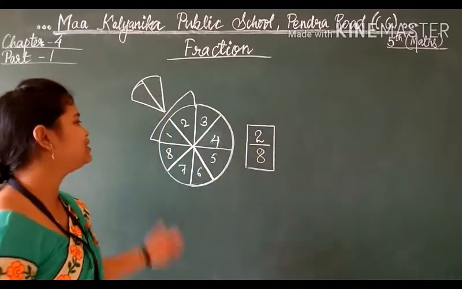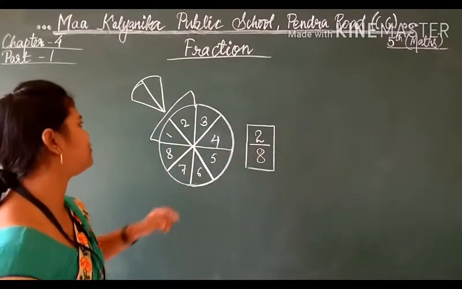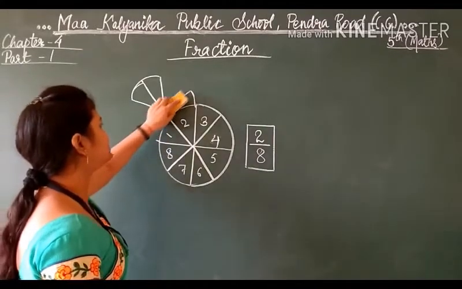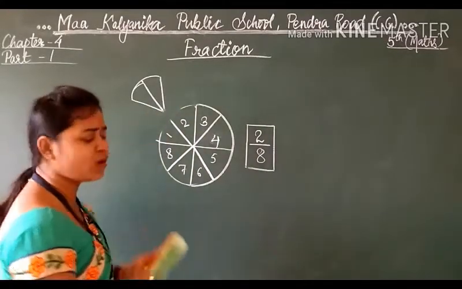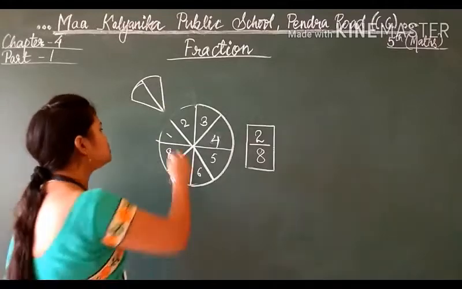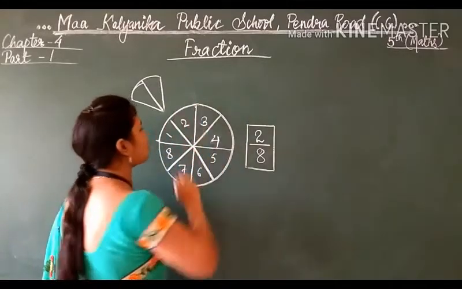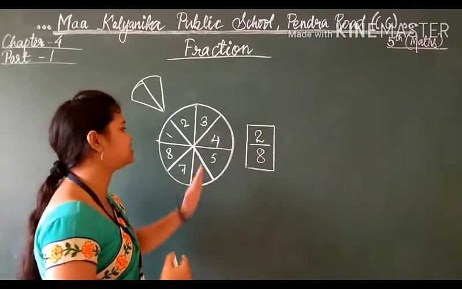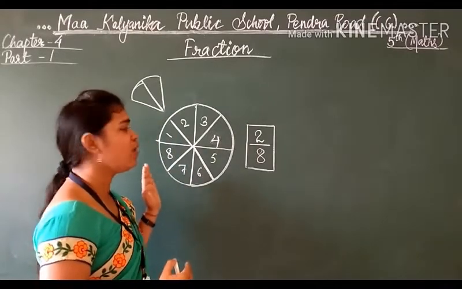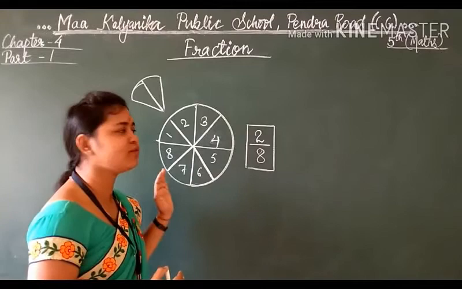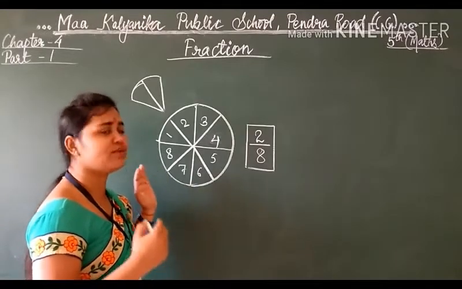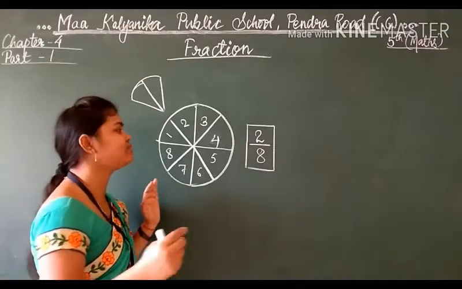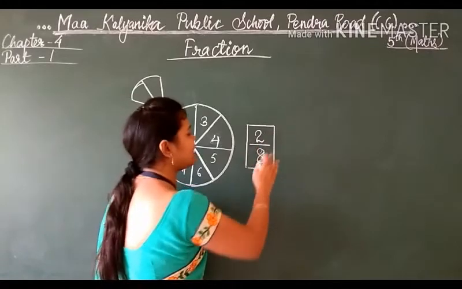Okay students, if I ask from this question, what is the fraction of pizza you have taken from this complete pizza? The fraction of pizza which you have taken is 2 by 8.